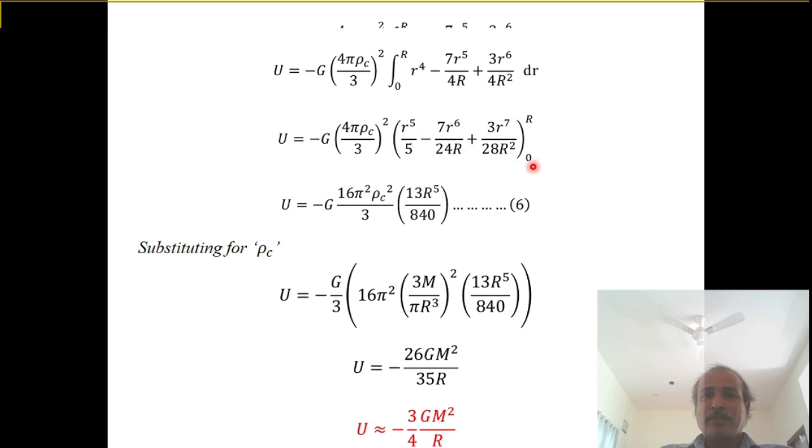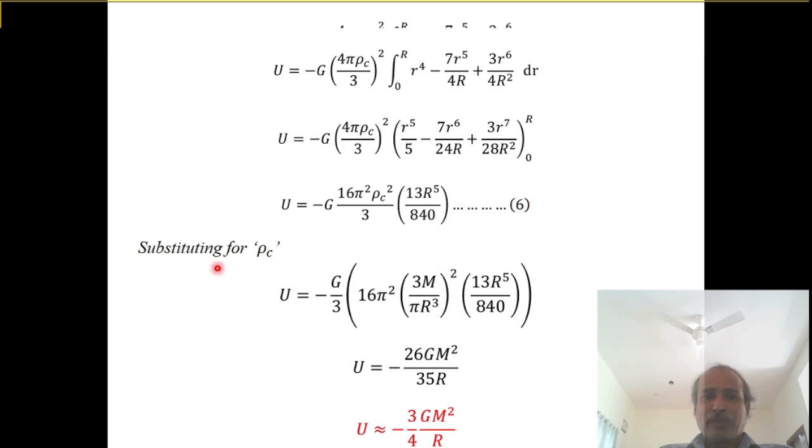Now apply the limits, lower limit 0, upper limit R. On applying the limits, we get inside the bracket 13 R to the power of 5 divided by 840. Call it equation 6.